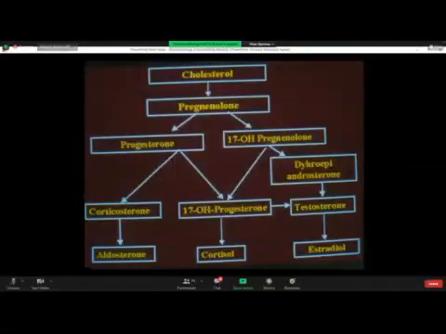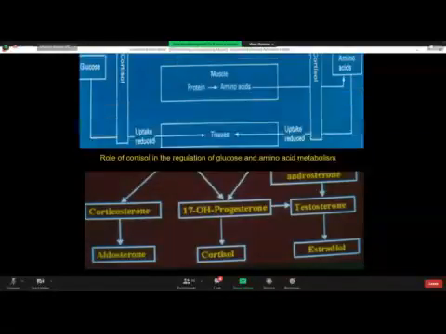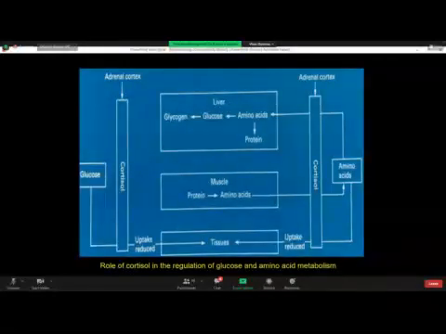Whereas 17-hydroxypregnenolone, in the zona reticularis layer, will form dehydroepiandrosterone, which in turn will be converted to testosterone, which in turn will be converted to estrogen. So please mind that the immediate precursor for testosterone is the androgen androstenedione. The immediate precursor of estrogen is testosterone. First, androgens will be formed, then they will be converted to estrogens.